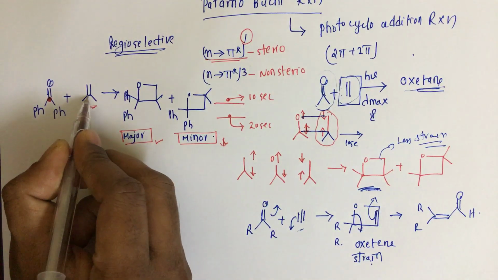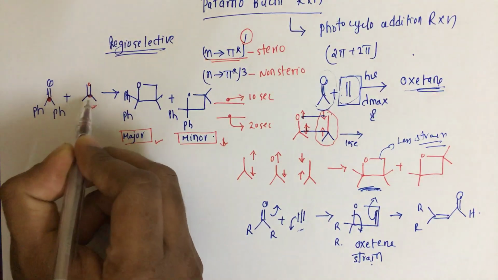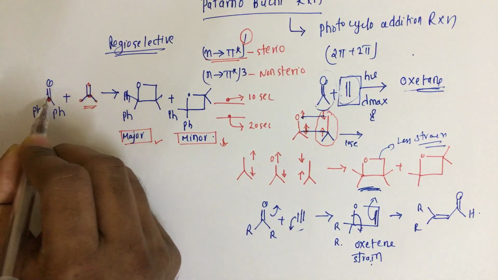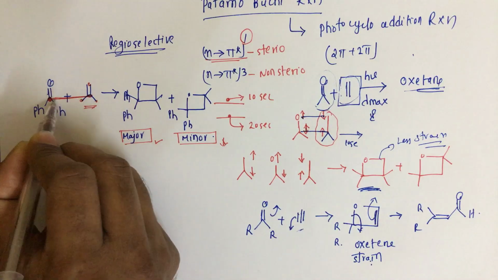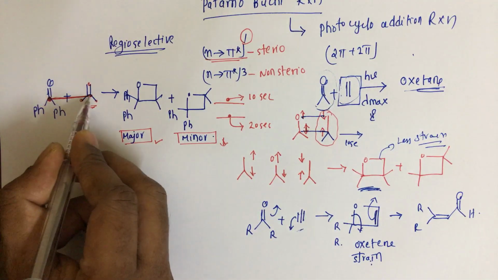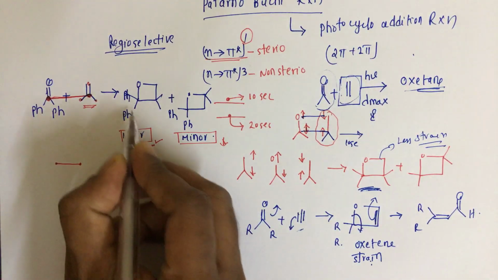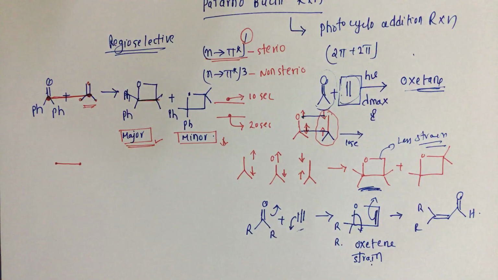Two carbons are there, this carbon and this carbon. Which has more electron density? This carbon, because of the plus I effect of the methyl group. That is why this bond forms first. So the product with the bond between the carbonyl carbon and this carbon is major. That is why we call the Paternò-Büchi reaction a regioselective reaction.